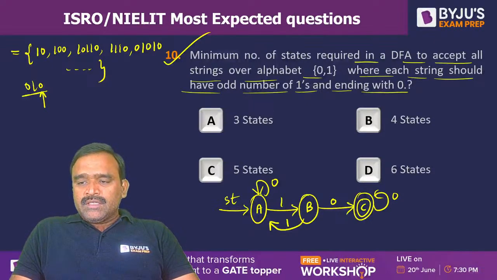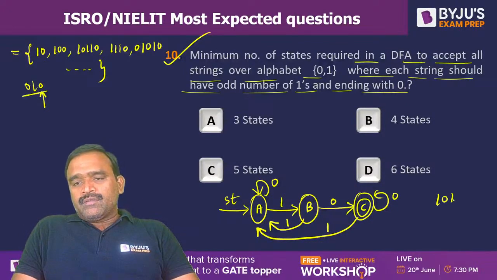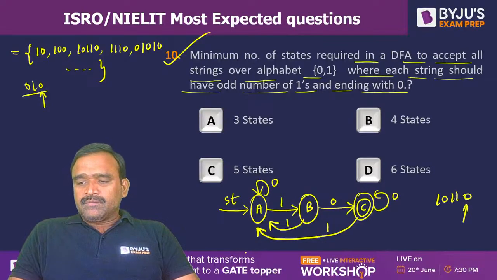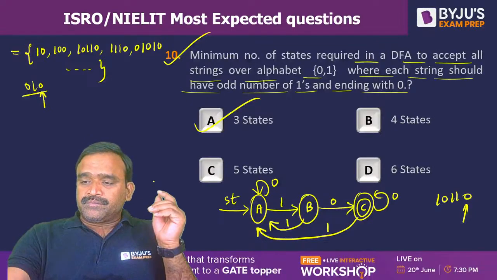And for C, 1 is missing now. If we send 1 to B, it will accept even ones. If it is sent to C, it will end with 1. So send it to A. Then strings like 10110 will also be acceptable. So this is the DFA with the minimum number of states. So option A is the right option.